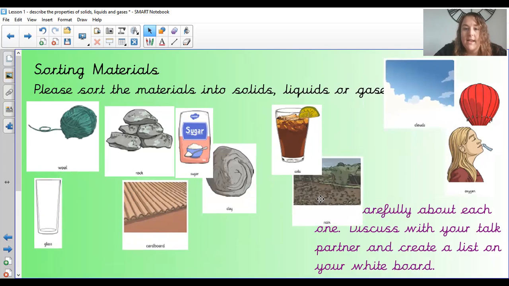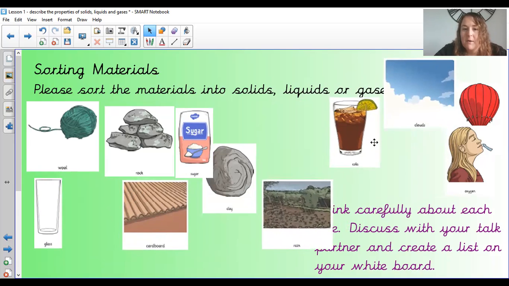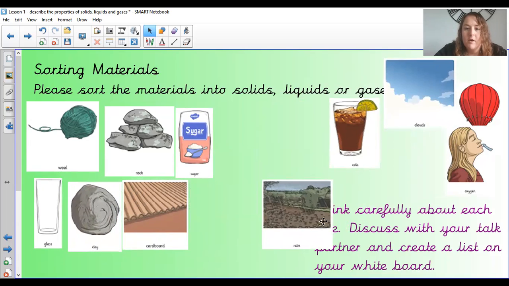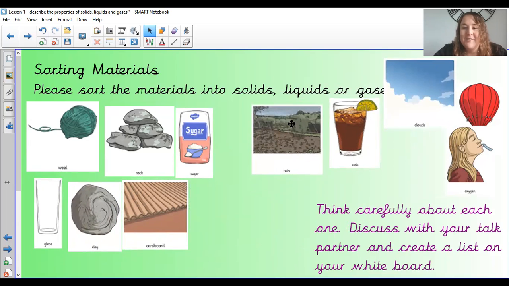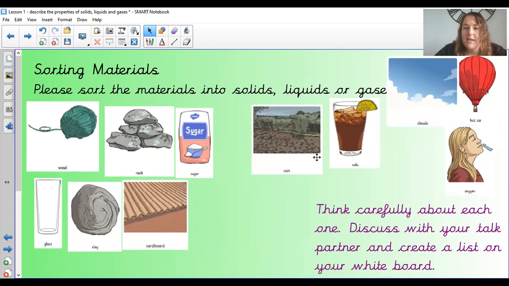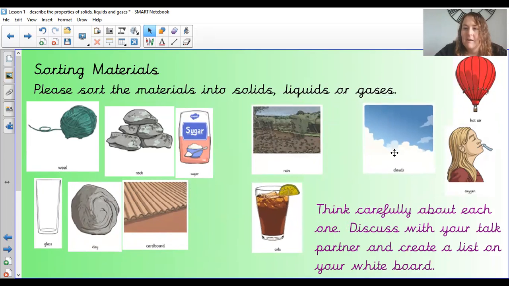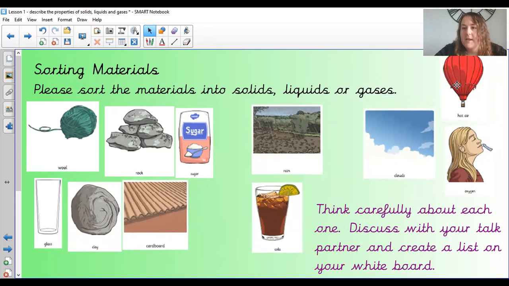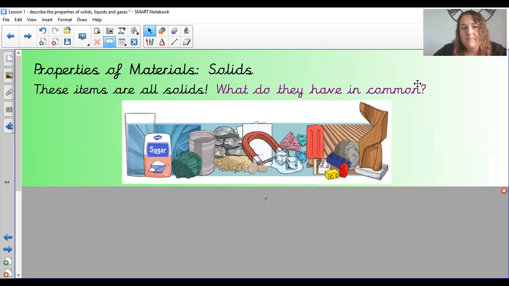What does it have over here? Rain is a liquid, comes down in liquid form. Most of the time, you could argue hail comes down as a solid. Oxygen we've done. Oh, and the hot air for the hot air balloon is gas. So hopefully you had a good idea at some of those. Don't worry if you didn't get them all right though, because we're going to learn what those words mean.